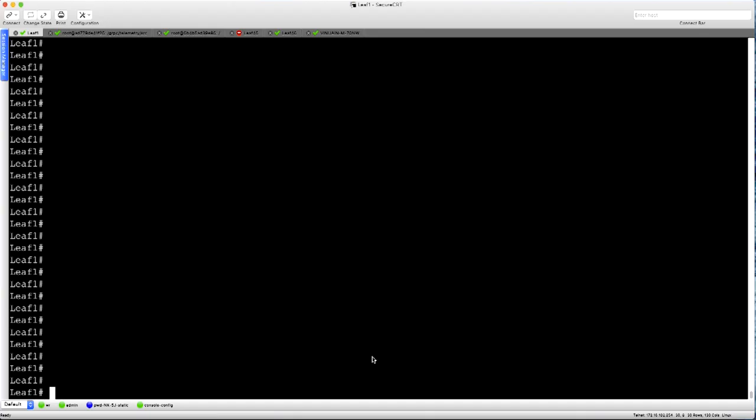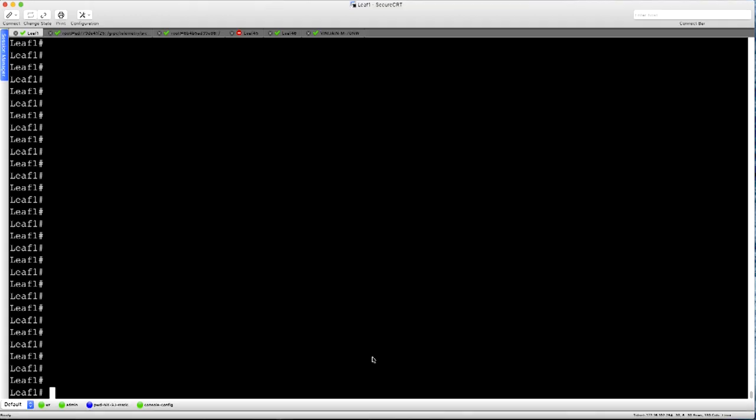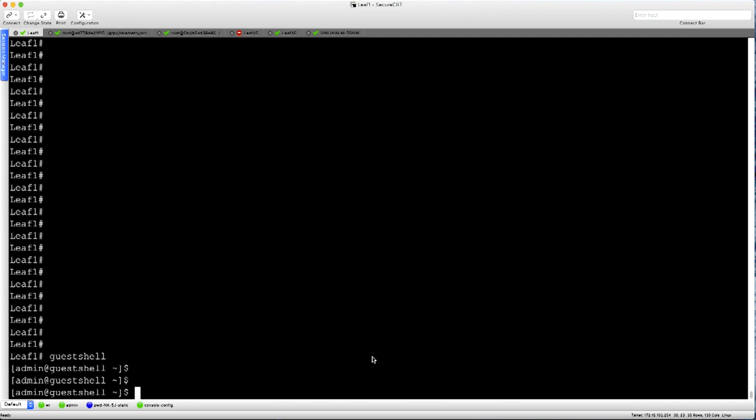Let's now take a quick look at a Nexus 9000 switch to see how we can access the Guest Shell feature. On the Nexus 9000 switch, there is no need to enable the Guest Shell feature. The Guest Shell feature is enabled by default. You can access the Guest Shell by executing the command guestshell. This will activate the Guest Shell and get you onto the shell prompt of the Guest Shell.